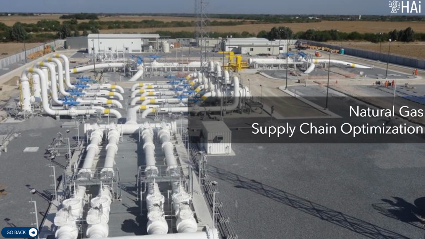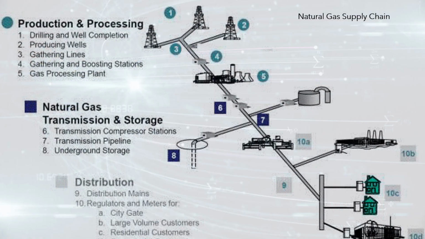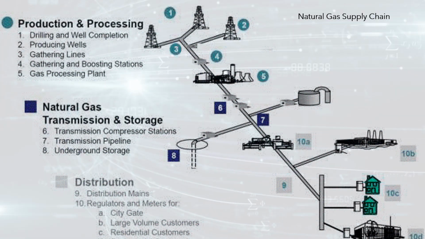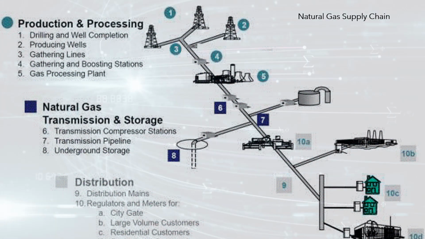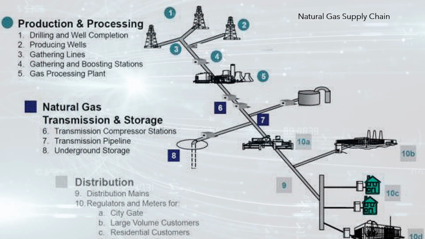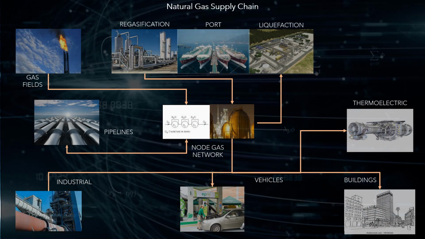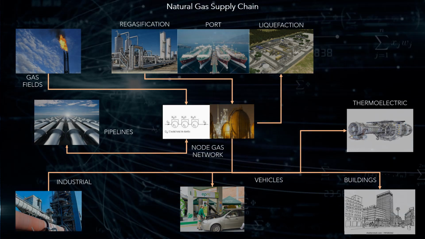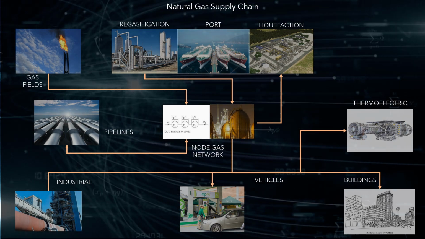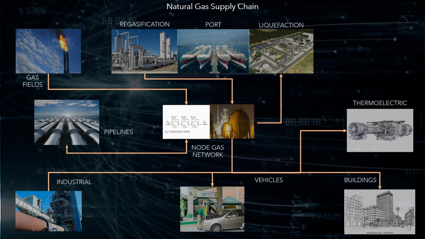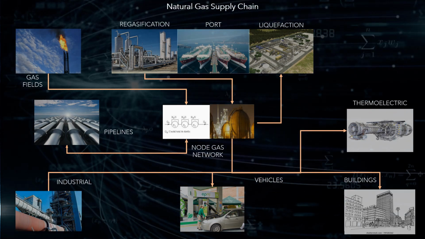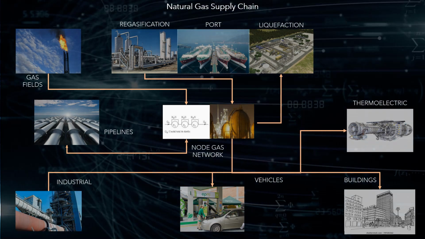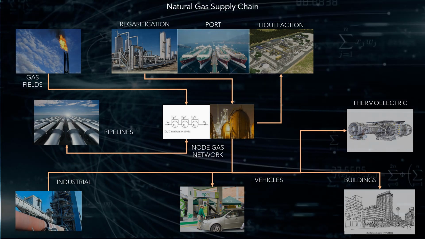Natural gas supply chain optimization. Similarly to oil, the natural gas supply chain may be modeled as an optimization mathematical model to simulate the transportation and storage of natural gas. The diagram presents the natural gas supply chain. The main features are: natural gas is produced in gas wells, or as an associated product in oil and gas wells. The marketing of gas implies that it can be transported massively by means of gas pipelines, or in ships.